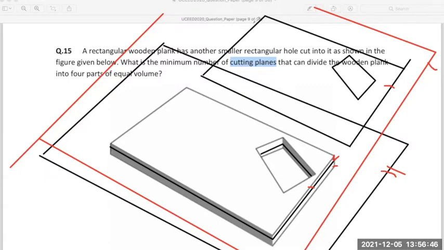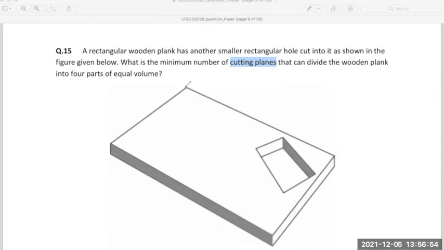Ma'am, can we cut it diagonally? Okay, you're saying, 1 second. Diagonally. The other diagonal. Okay, like this. Yes. But in this case, this volume is different and this volume is different, right?